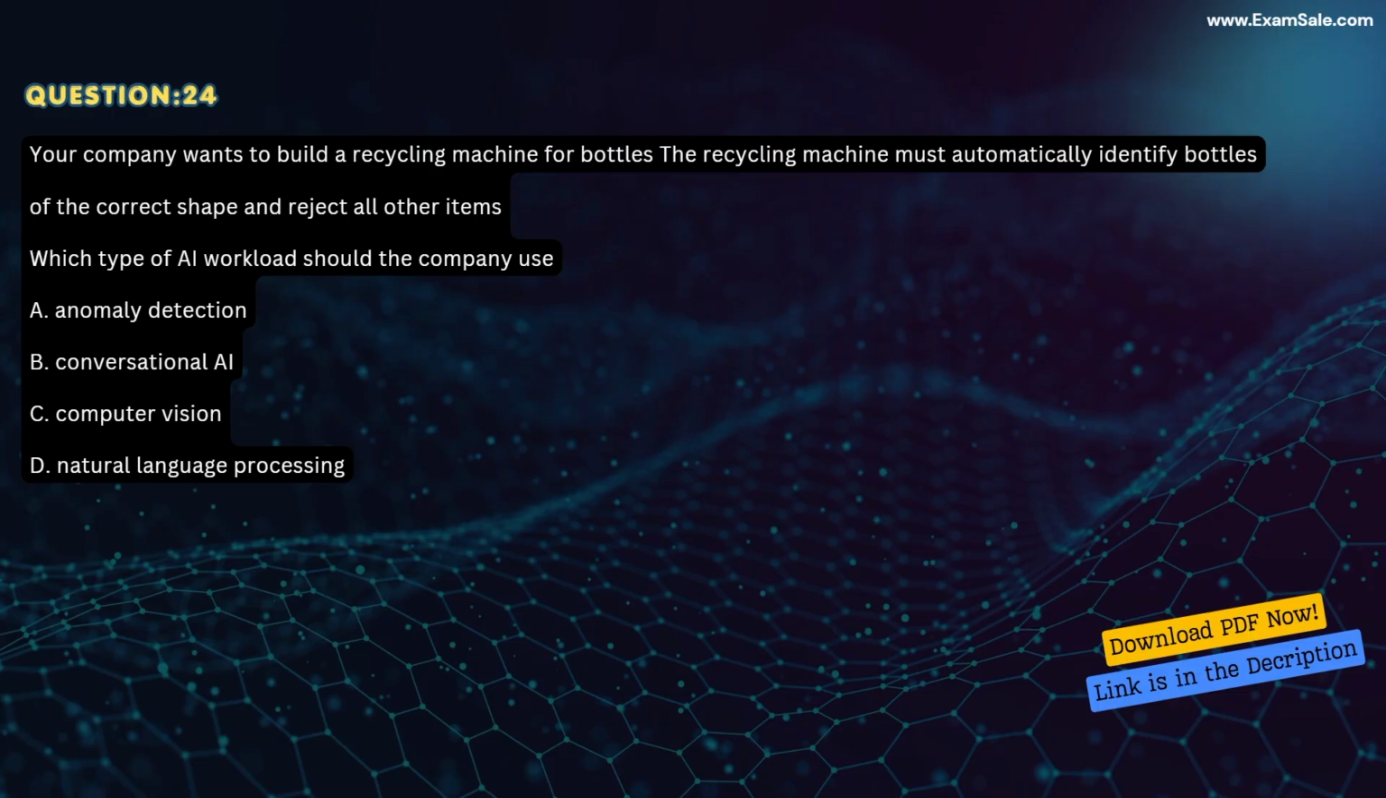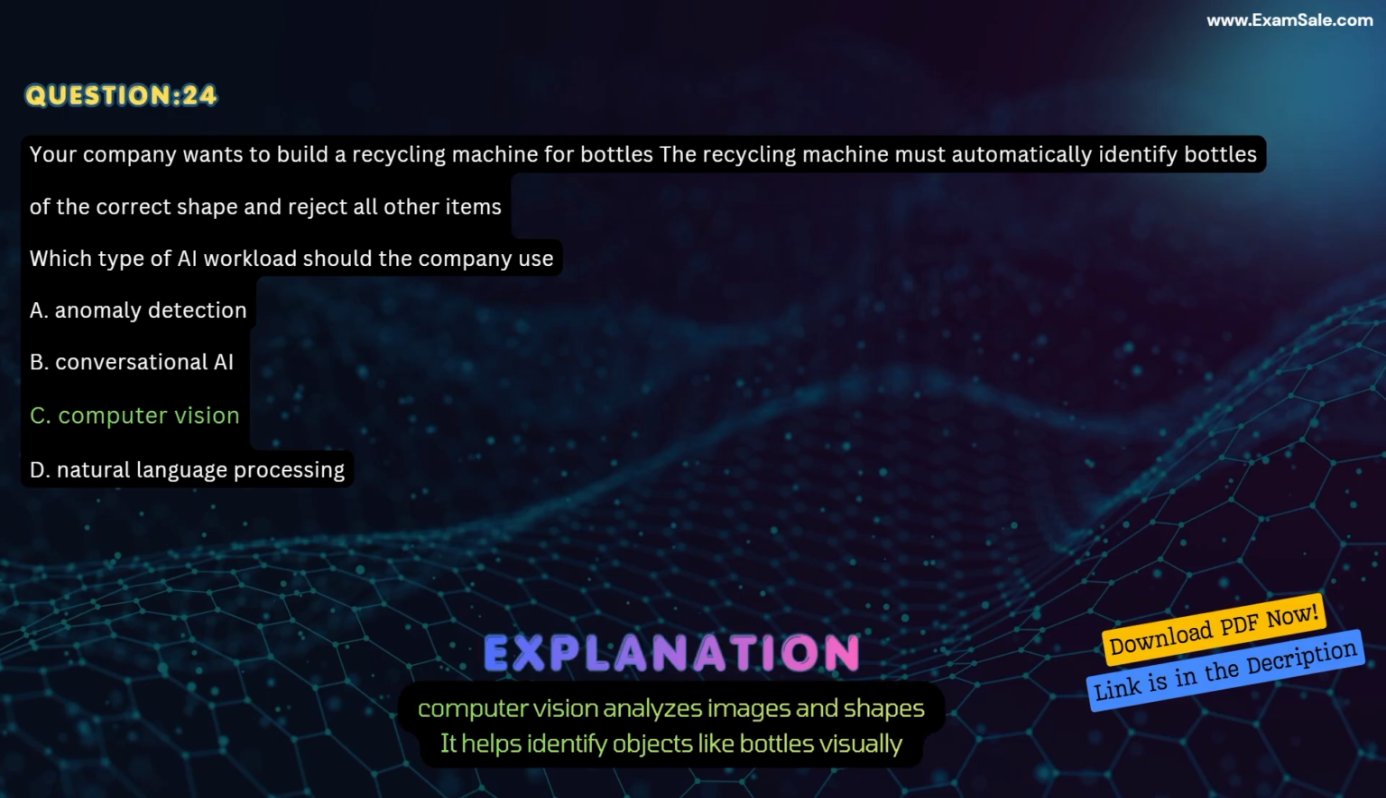Question 24. Your company wants to build a recycling machine for bottles. The recycling machine must automatically identify bottles of the correct shape and reject all other items. Which type of AI workload should the company use? A. Anomaly detection. B. Conversational AI. C. Computer vision. D. Natural language processing. Correct answer, C. Computer vision. Explanation. Computer vision analyzes images and shapes. It helps identify objects like bottles visually.